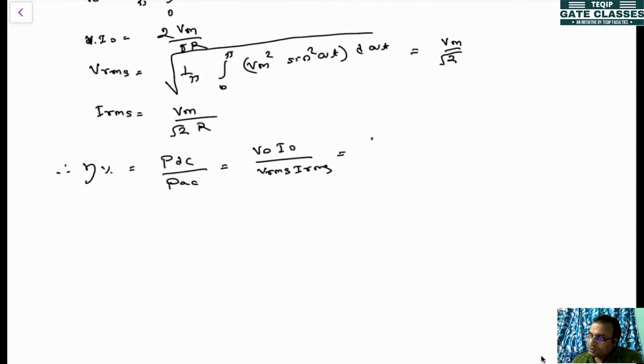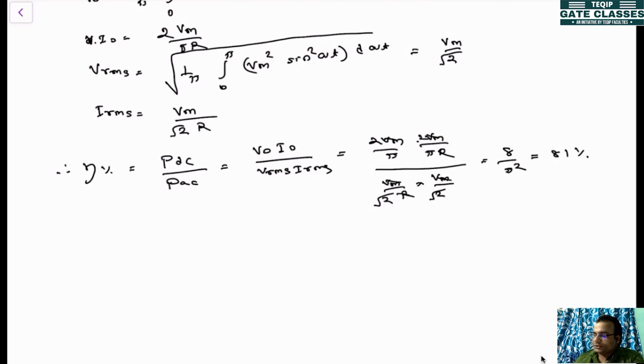This will be equal to 2 Vm by pi into 2 Vm divided by pi into R, divided by Vm divided by root 2 into Vm divided by root 2 into R. So Vm will get cancelled, R will get cancelled, and that is 8 by pi square. So here it will become 81 percentage. 8 by pi square is 81 percentage.